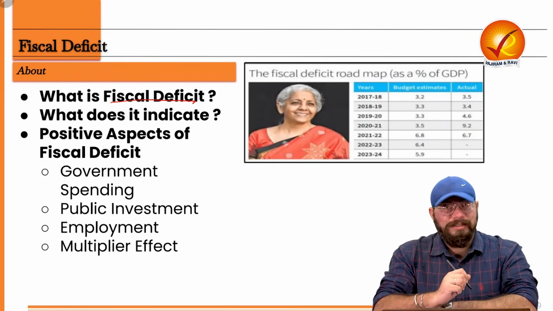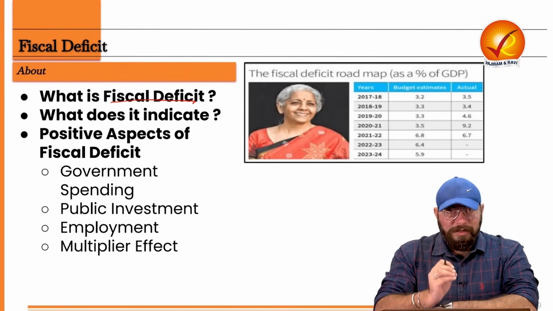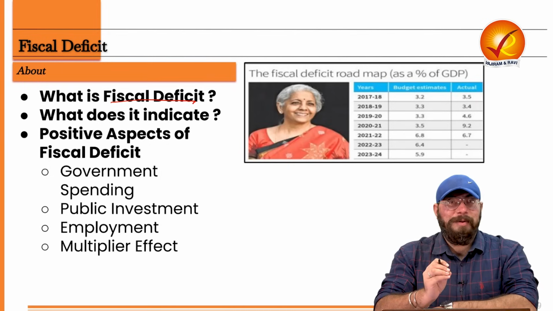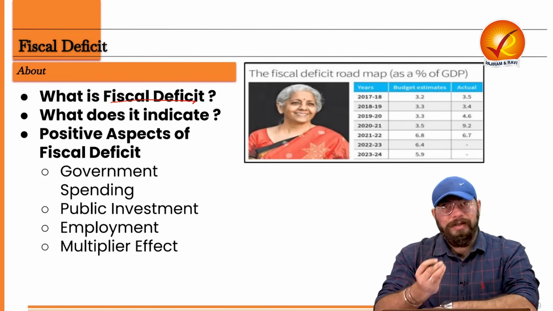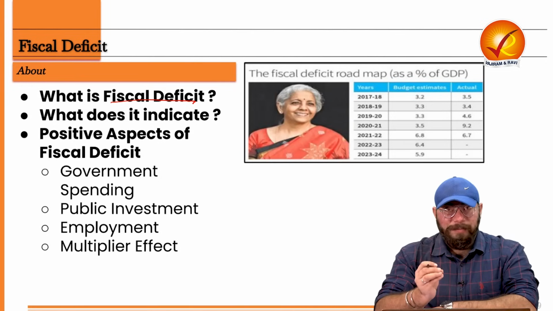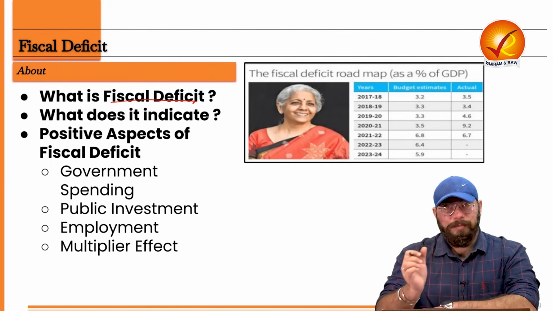But before understanding fiscal deficit, we need to understand the role of a government. The government's primary role is to ensure public welfare. And for the government to ensure public welfare, of course, it needs to spend on the public. But from where will the government earn, or generate its revenue? Primarily, the government generates its revenue from the tax-paying public, from the taxpayers.